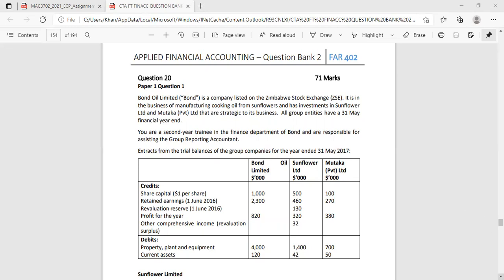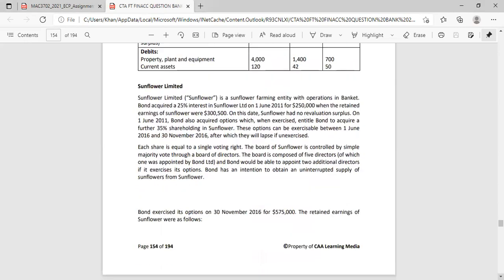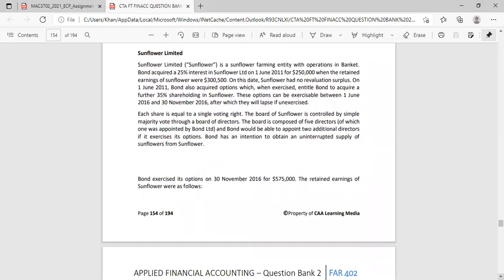So it looks like we only have 3 companies, the parent and 2 investment companies. We don't know what they are at this point in time, but we know there are 2 investment companies that form part of the group. So now we have Sunflower Limited.